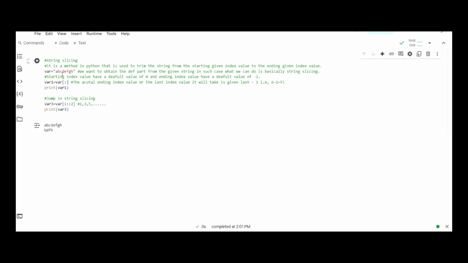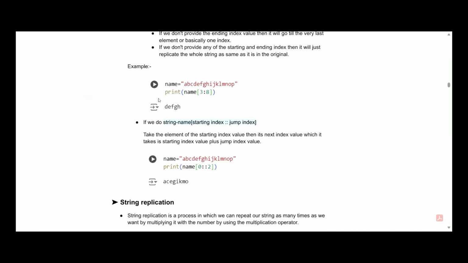So D goes for 3, E goes for 4, F goes for 5, and after 5 the next value it will take is basically 7, which will be H. So the jump in string slicing is basically the starting index plus the jump index concept, which is used to take the next index value for the output.